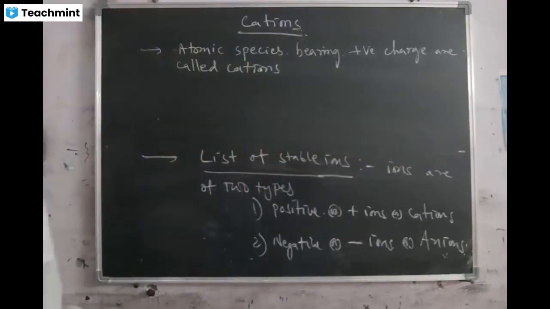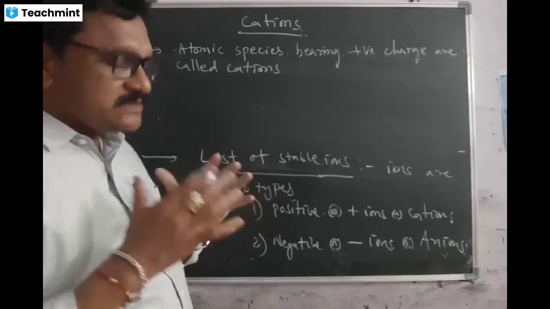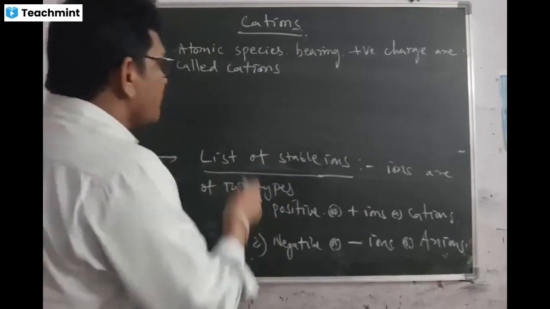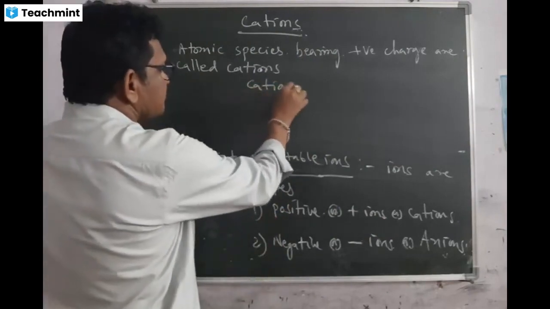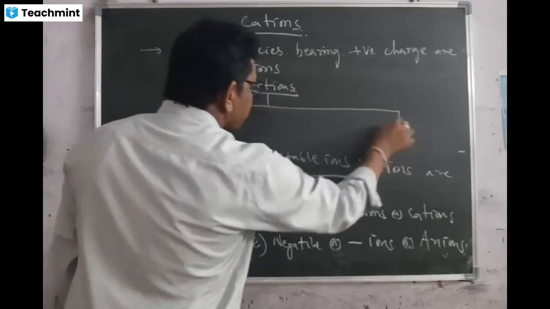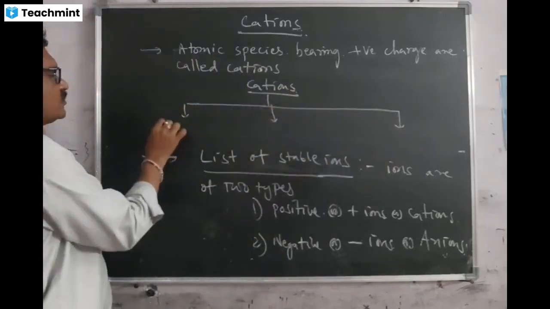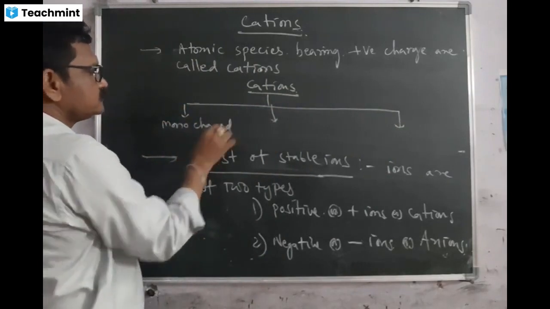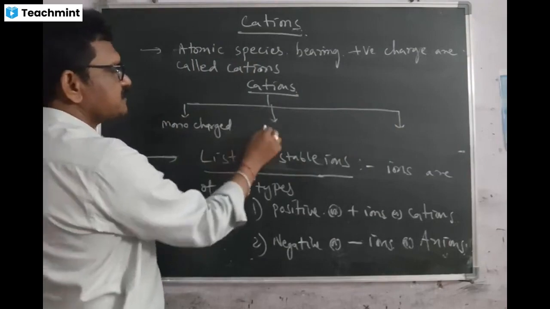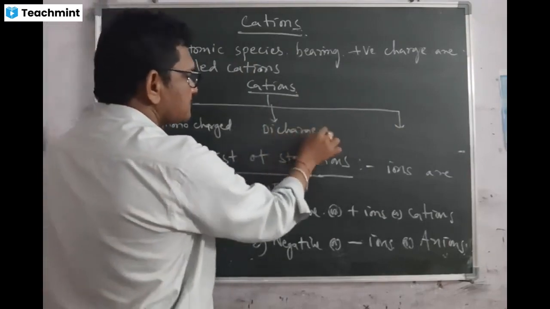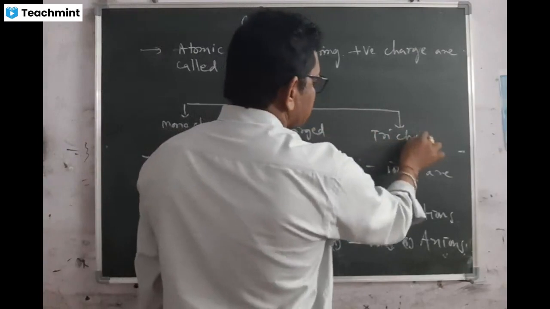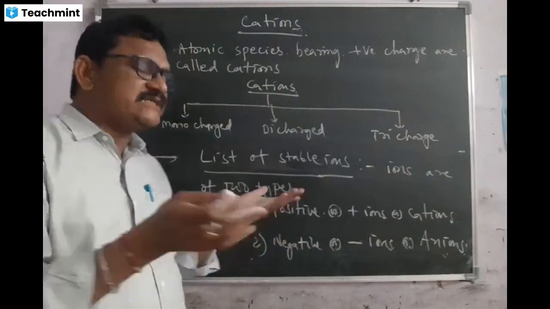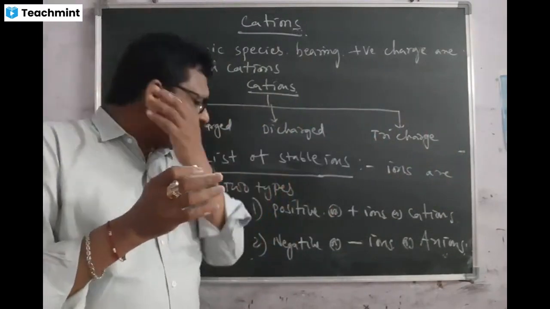So in our subject, that means in order to understand the subject, for our easy way to learn, cations are three types. Actually four types, but the main types are three. What is that? Monocharged cations, dicharged cations, tricharged cations. Of course, there are tetracharged cations, but here no need to discuss them because those are very few.